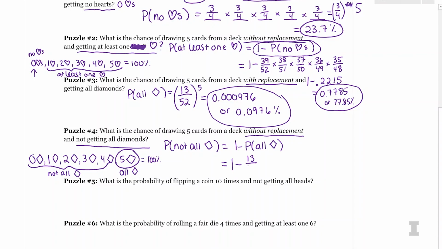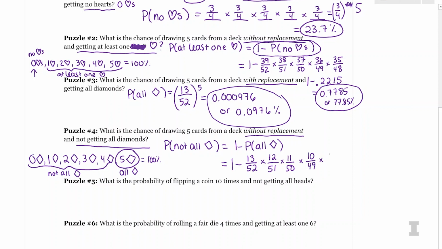So that means my first draw, I get a diamond. What's that probability? The full deck, so we've got 13 diamonds in that deck out of 52 cards. And then it's without replacement. So if I get a diamond on the first draw, what's the chance I also get a diamond on the second draw? Now there's only 12 diamonds remaining out of the 51 cards. So we have a smaller chance of getting one of those last remaining diamonds. Exactly. And then for the third one, we've already taken 2 diamonds out, so I have 11 out of 50 chance of getting a diamond. For the fourth one, I have 10 out of 49 chance of getting another diamond.